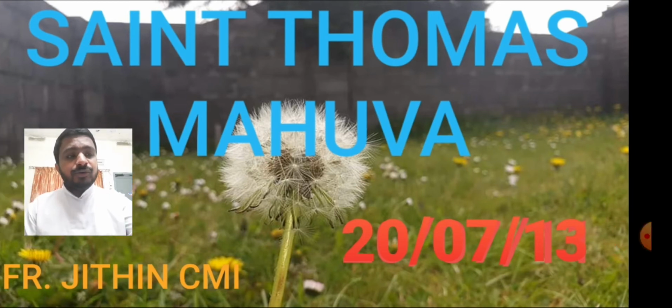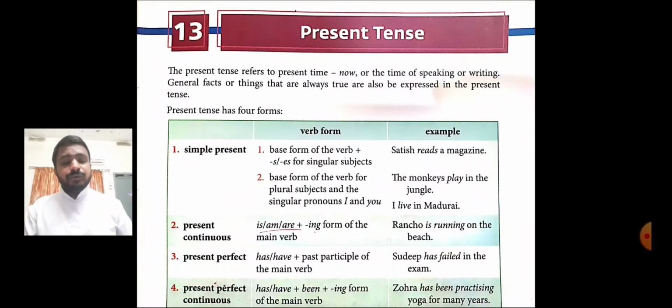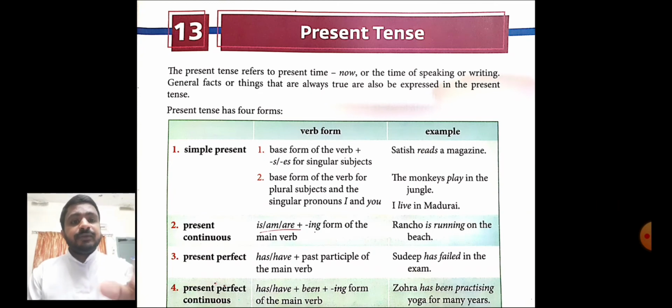So, as you know, last class we were discussing the present tense. In the present tense, we have learned two forms: one is simple present, and the second is present continuous. Today we are going to learn the next two forms, present perfect and present perfect continuous.